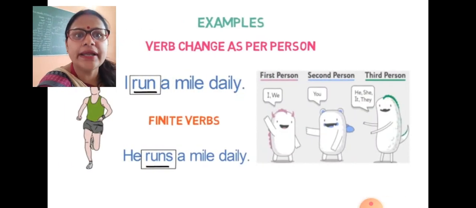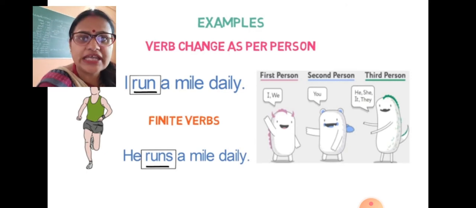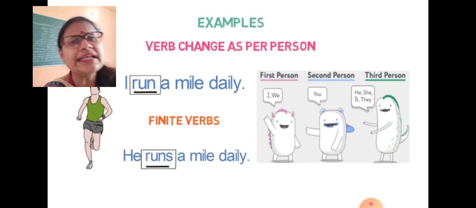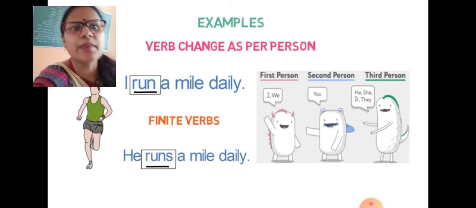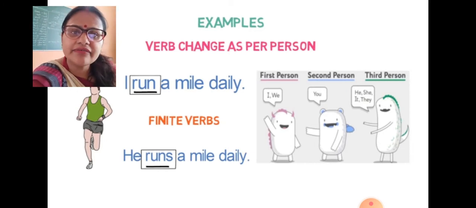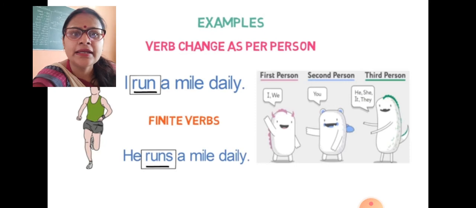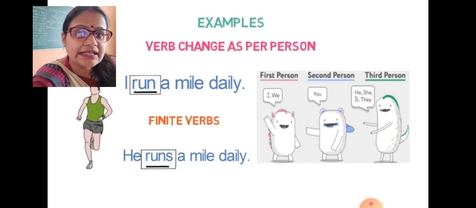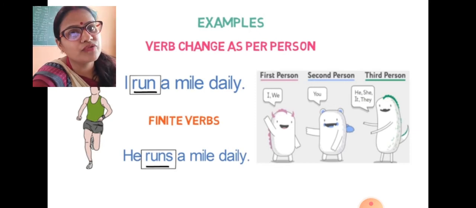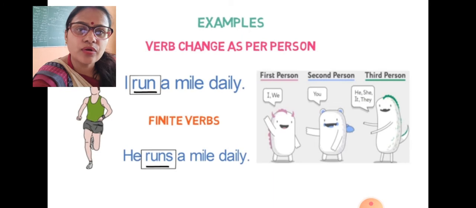Now let's go ahead and try to understand how a verb can change as per the person. It is the easiest one. You're already aware: I run a mile daily and he runs a mile daily. They have used s after run, and that is just due to subject and verb agreement. That chapter I already told you.